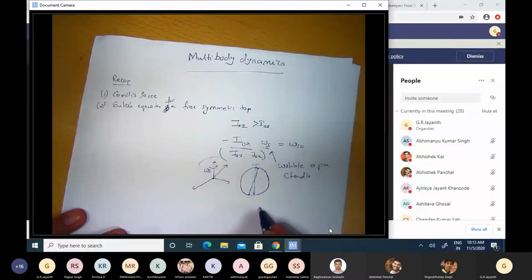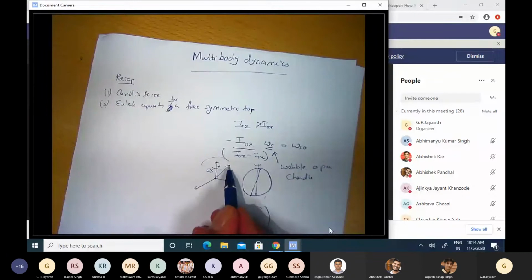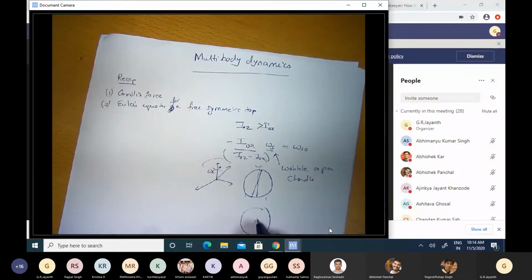If I were to view it from the top, somewhere near the North Pole, but not exactly at the North Pole, there is a point at which the linear velocity is 0 because that point lies on the instantaneous axis of rotation. But as we discussed, this instantaneous axis of rotation also precesses about the spin axis, at the rate omega s. So this point will not remain the same point for all time. It slowly changes its position and describes a small circle.